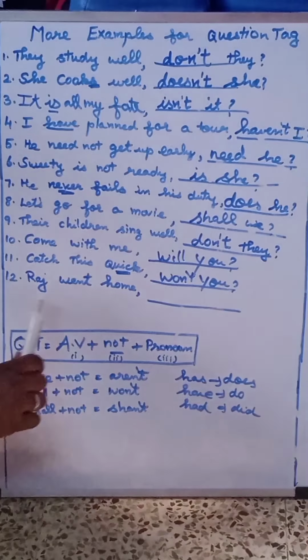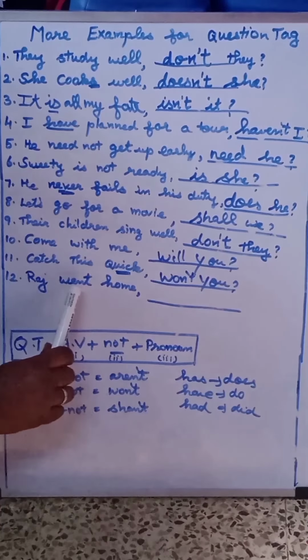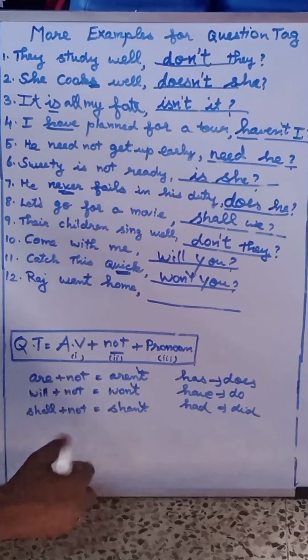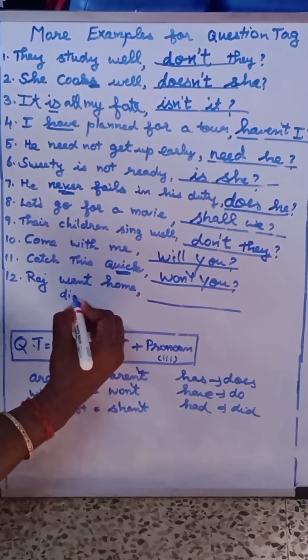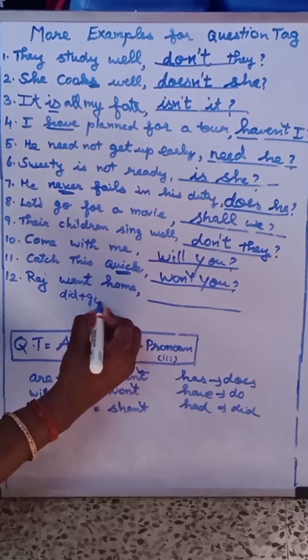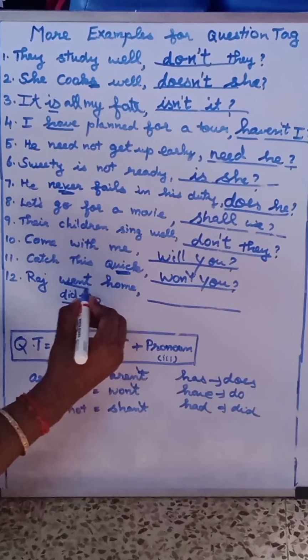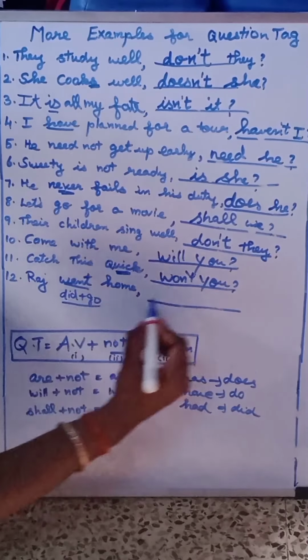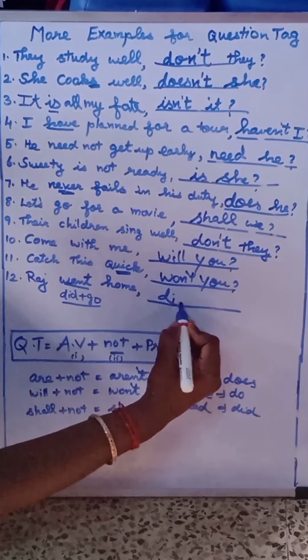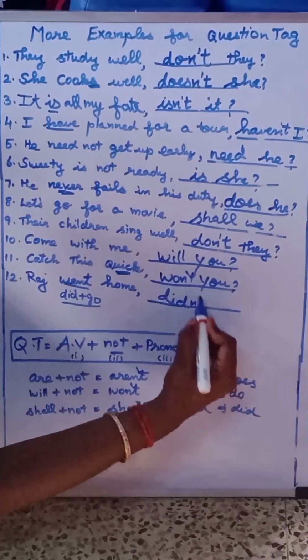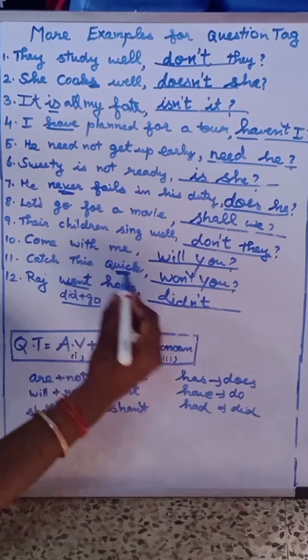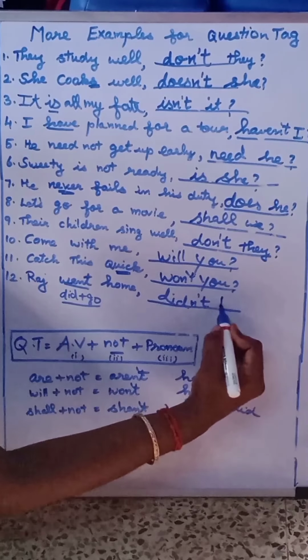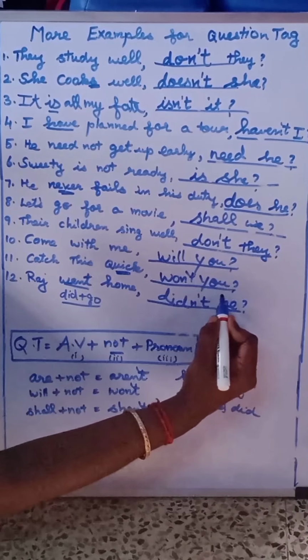Next, Raj went home. In this verb went, the primary auxiliary hidden is did, because went can be written as did plus go. Do you remember? So, in this the primary auxiliary is did, not should be written because no negative word is present in the sentence. Raj is male, put the pronoun he.